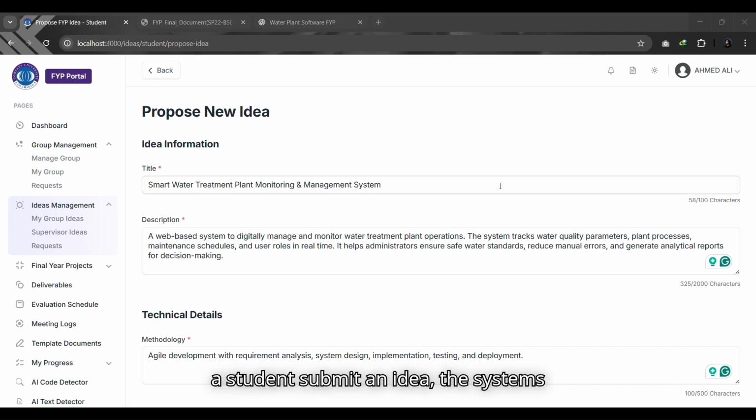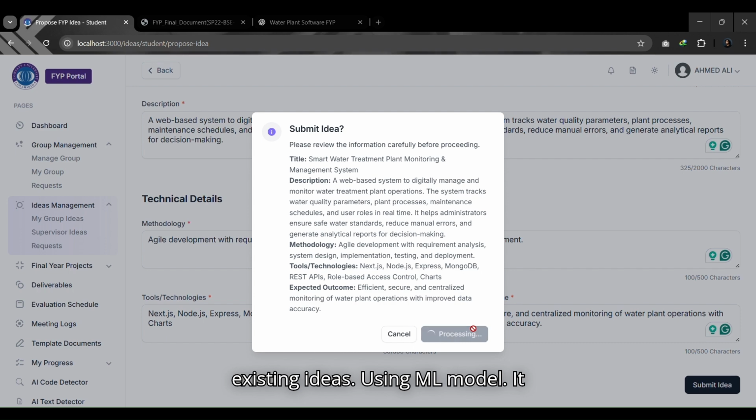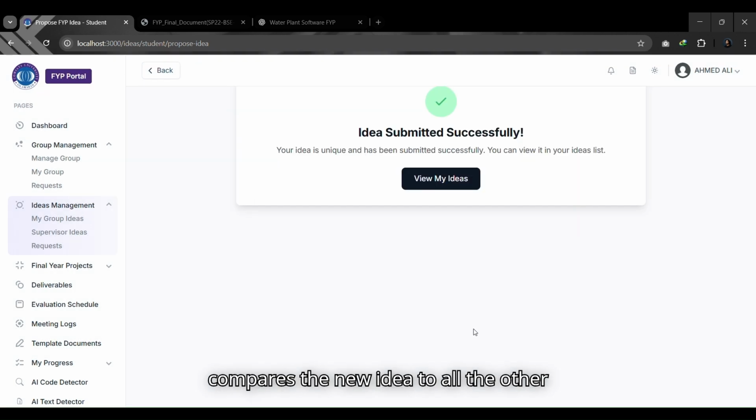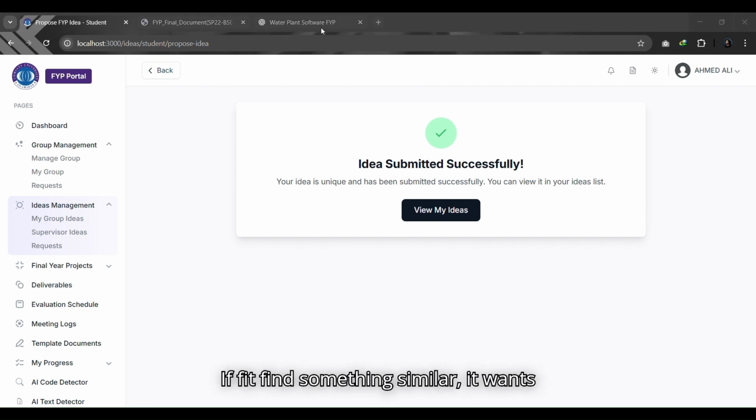When a student submits an idea, the system immediately checks if it is similar to existing ideas using an ML model. It compares the new idea to all the other ideas and flags potential duplicates. If it finds something similar, it warns the student. But our submitted idea is unique, and a similar idea was not already built or proposed by a student or supervisor. That's why it got submitted successfully in our system.